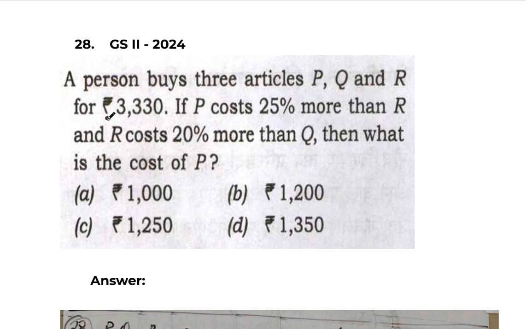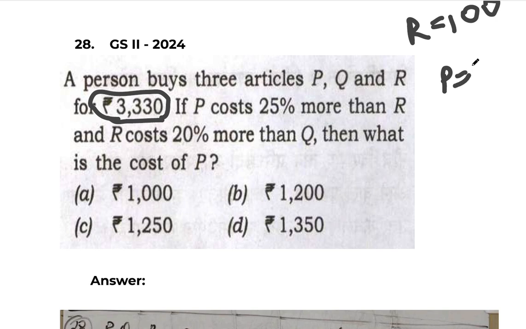Yes, I understand they have given something. How to calculate that, I'll tell you also. For now, just ignore this value and just see the other percentage values. They're telling P costs 25% more than R. So we will keep R as 100. If R's cost price is 100 rupees, then P's cost should be 25% more, and 25% more means it will be 125.